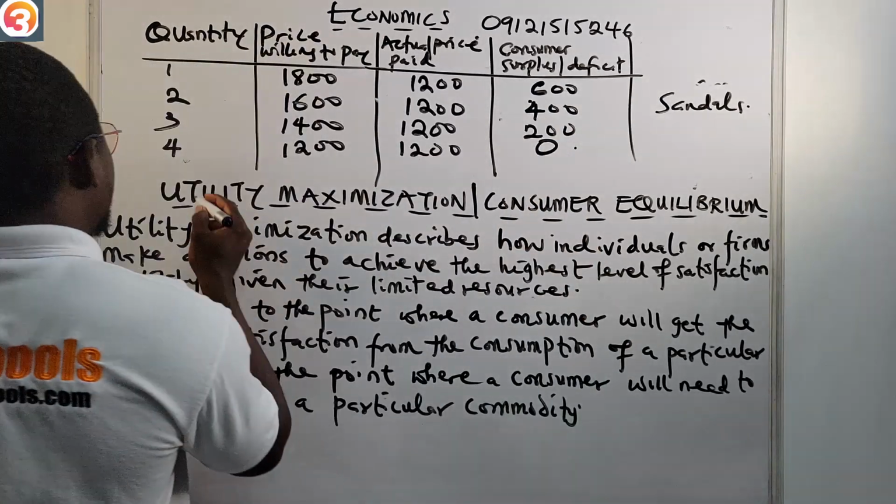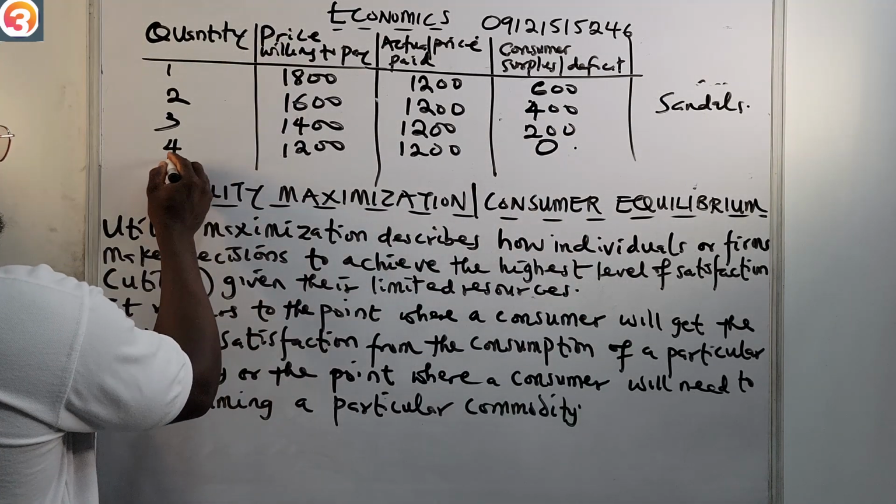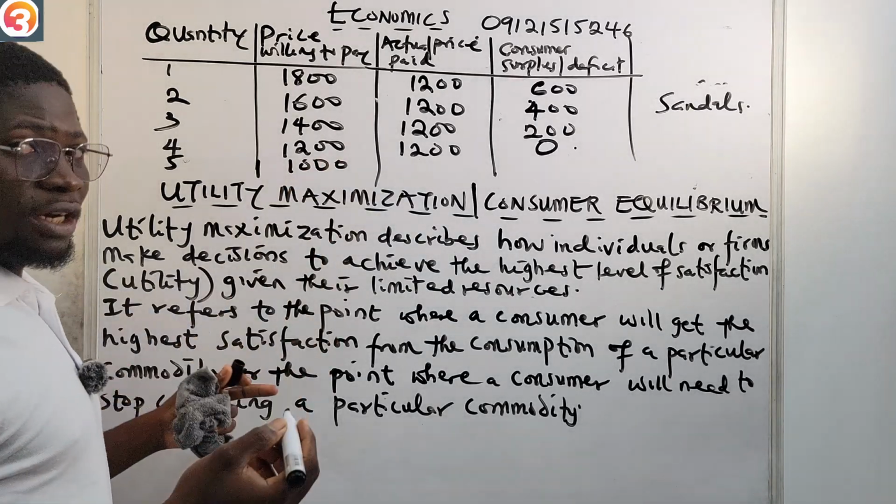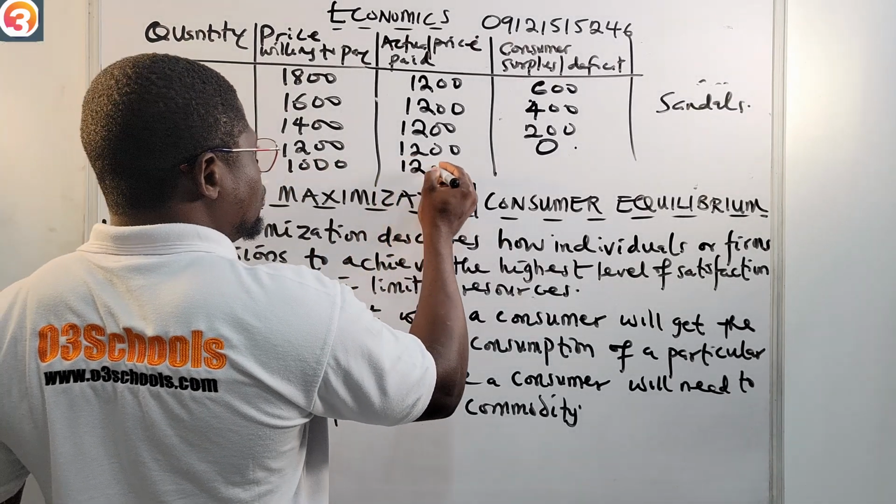All right. So now let's say the fifth instance, number 5, you were willing to pay 1,000 naira, but when you go to the market, it was 1,200 naira.